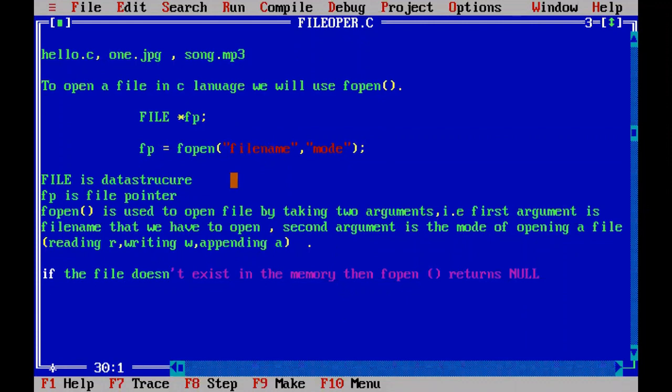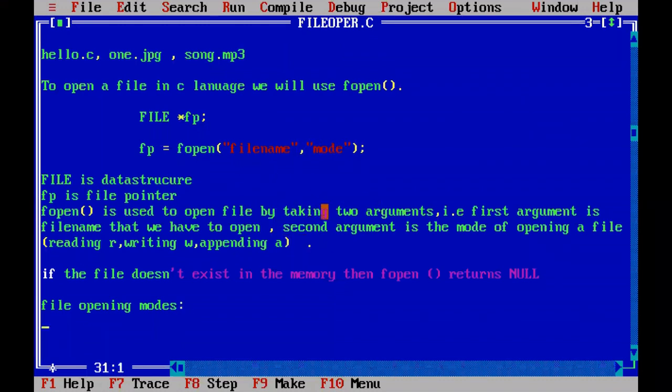Next, let me discuss the modes. How many modes are there? The modes of the file, or we can say file opening modes. We completed everything, but we need to discuss how many modes are there, and we will go through each of the writing, reading and appending modes.